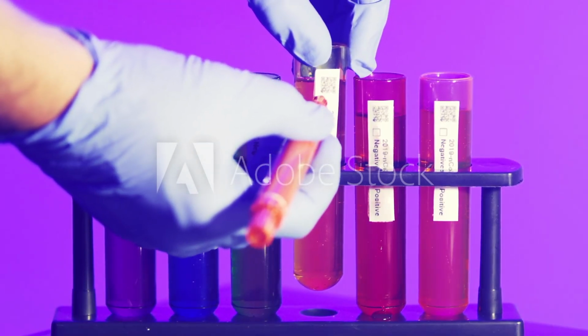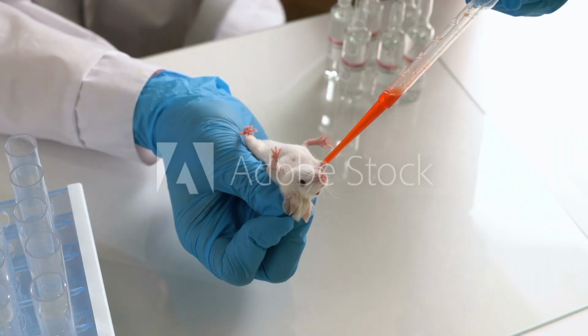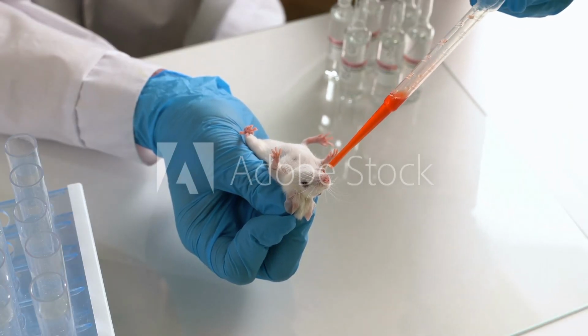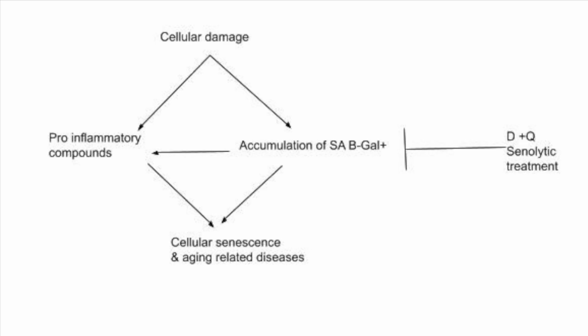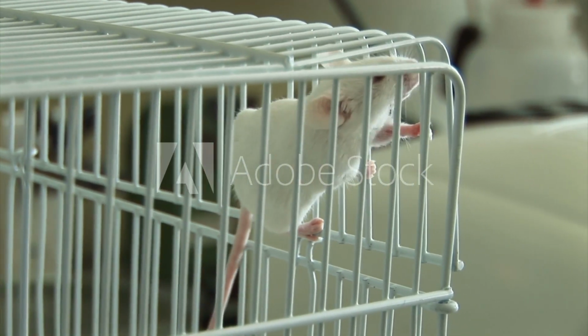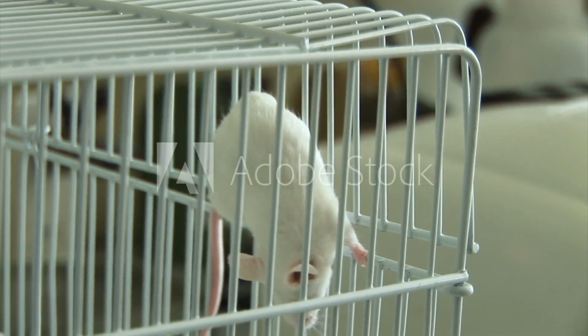This treatment will be administered using an oral vehicle in order to target and kill senescent cells that are accumulating the B-gal. Looking at this figure, you can see how the treatment should hopefully target the inflammatory compounds, and the systemic deletion of cells with high levels of B-gal in the mice should reduce inflammation in their heart muscle tissue, as well as increasing the rate at which their heart tissue cells regenerate.